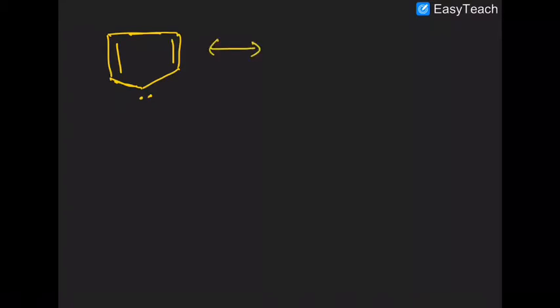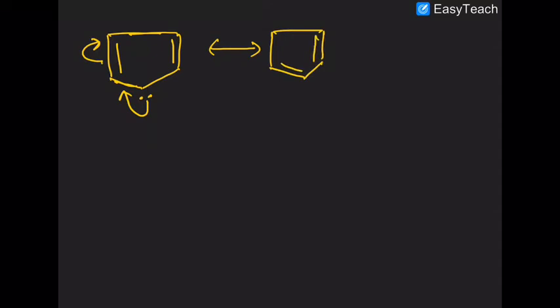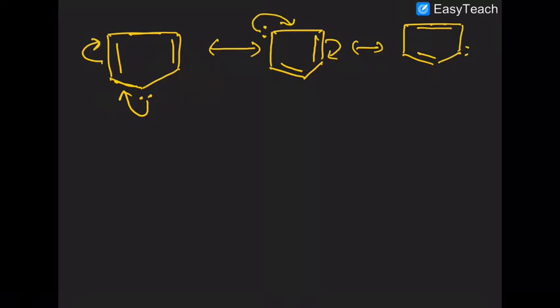So in cyclopentadienyl, what will happen? This lone pair becomes a pi cloud, and this pi cloud becomes a lone pair. By this manner you have resonance. Again, the lone pair becomes a pi bond, and the pi bond becomes a lone pair. Then similarly, this lone pair becomes a pi bond, and that pi bond becomes a lone pair.